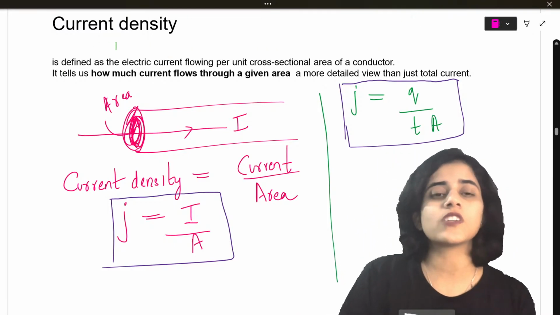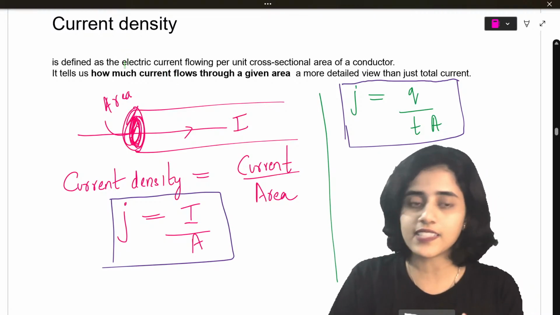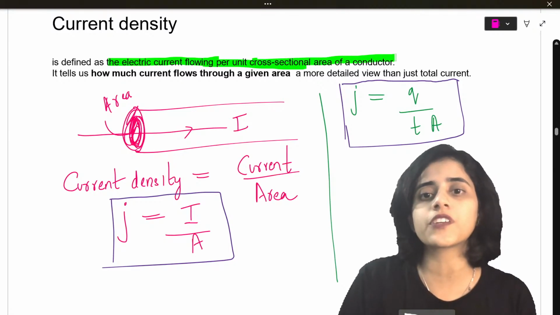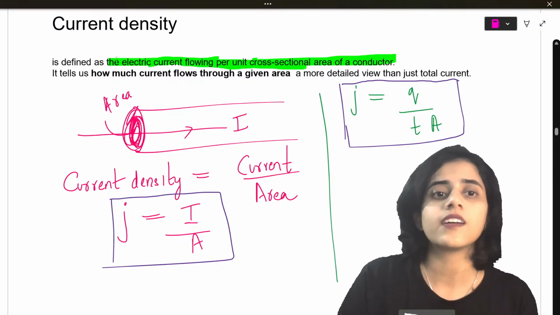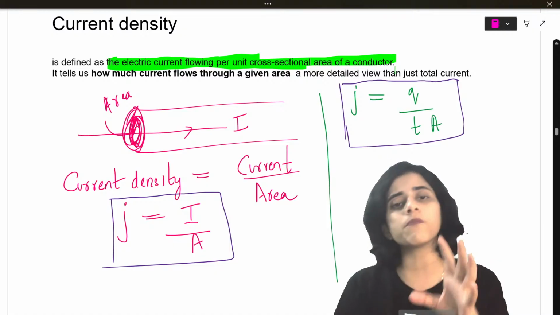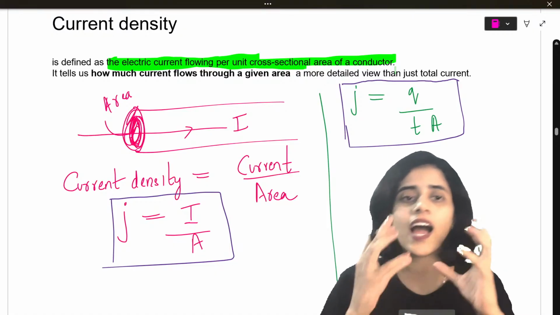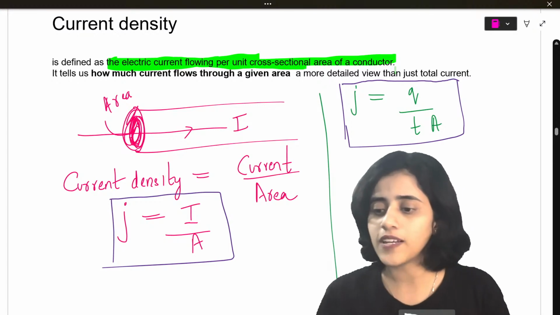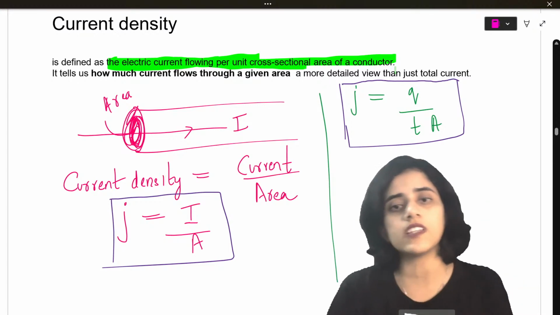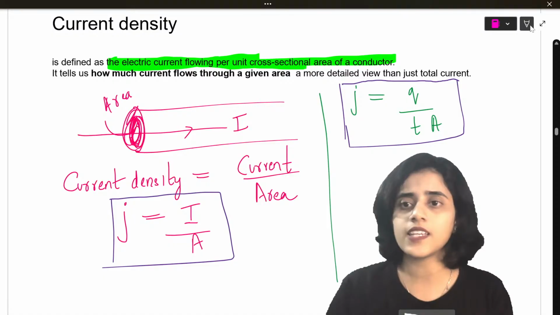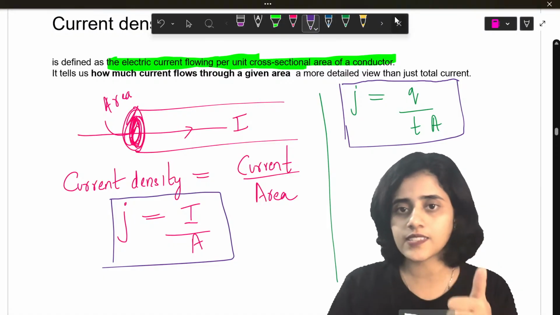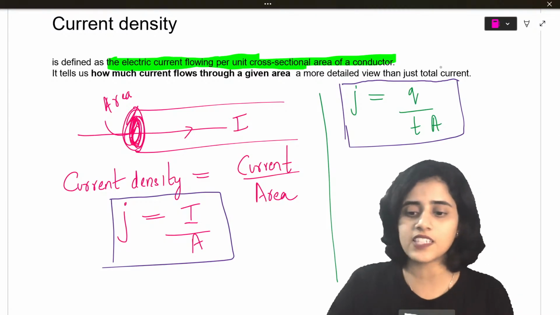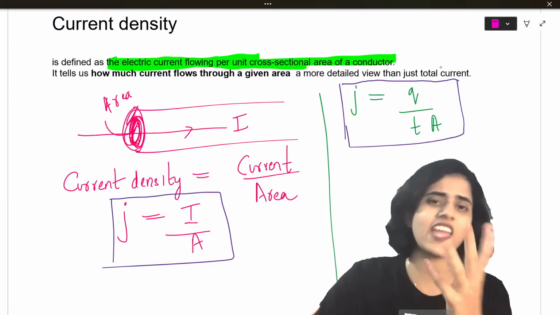Alright. Now, what is the definition of current density? It is the amount of electric current flowing per unit cross-sectional area of a conductor. Or in simple words, you can say it is how much current flows in an area. How much current flows through a given area. Are you all happy with this part? Current density is very easy.